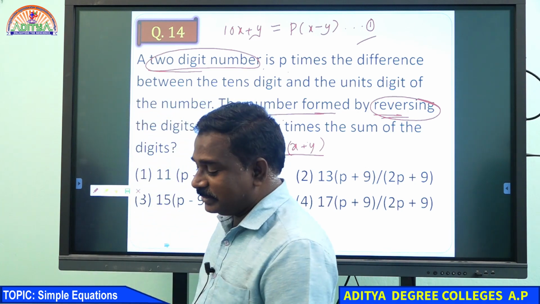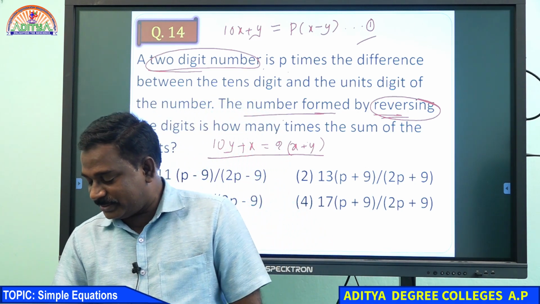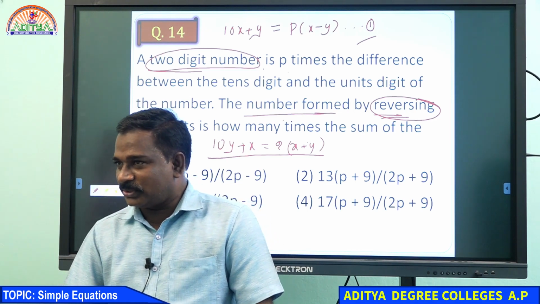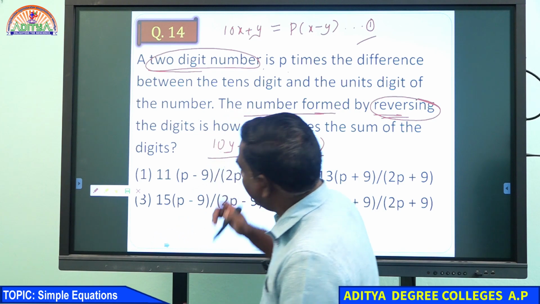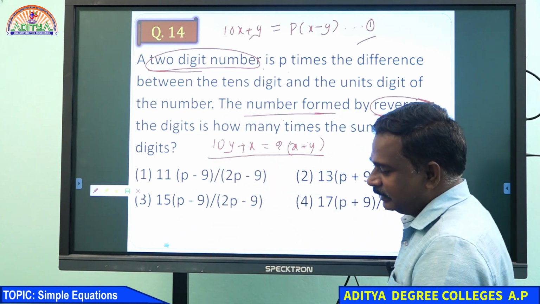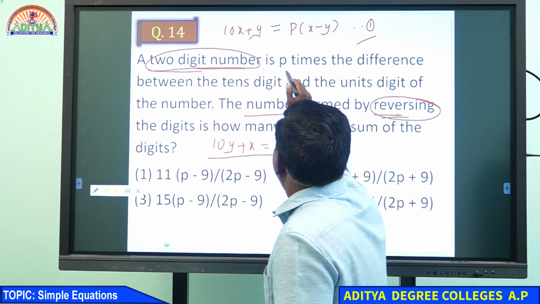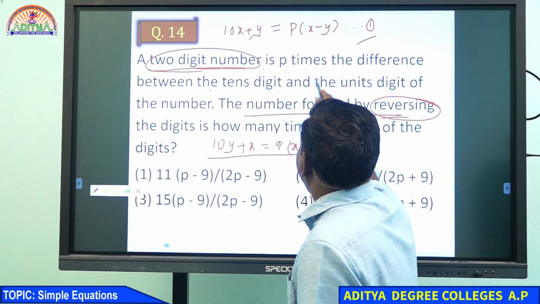Explain the 14th question, gentlemen. Bhagyasri is explaining the 14th question only. We didn't close the question at all, still we are explaining it. Half we did. A 2-digit number is p times the difference between the tens digit and the unit digit.